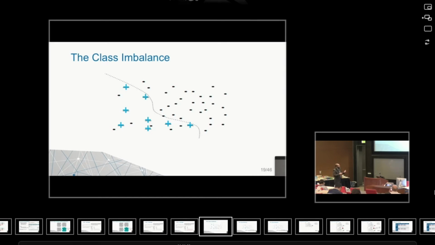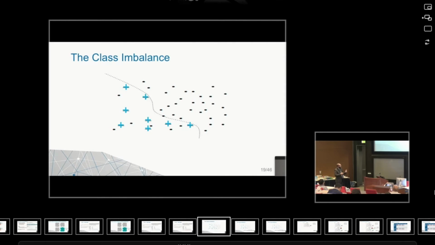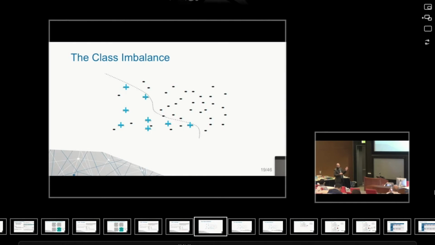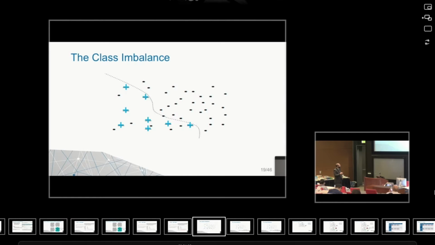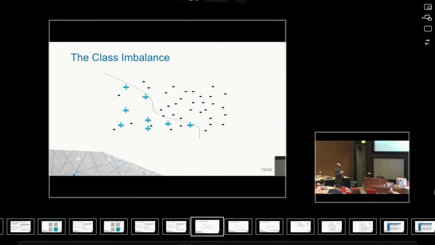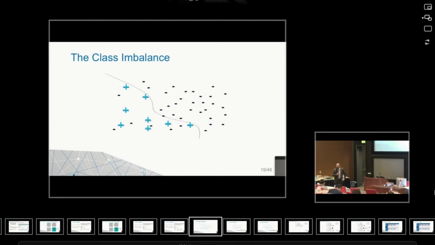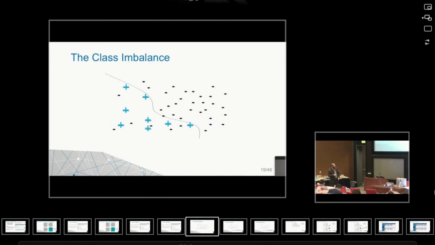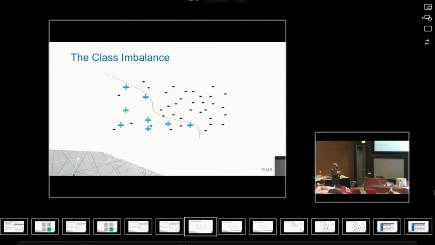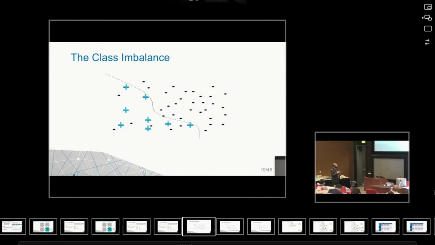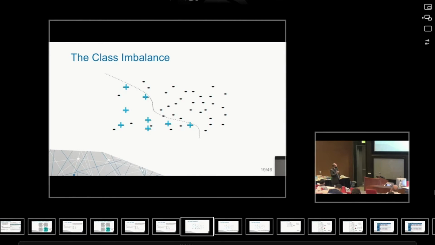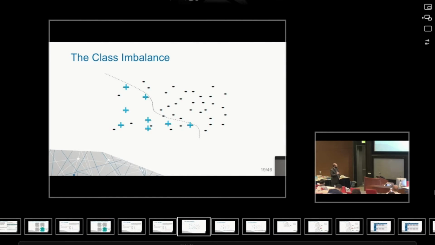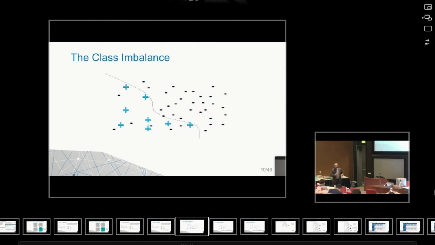So let me explain further. Let's assume now that these black circles are the negative majority class and these blue crosses are the positive minority class samples. Let's assume that we are going to query this point, so we don't know the actual label of this point. We will query it based on a classifier like KNN1, so the first nearest neighbor. In that case, if we check the closest point to it, it would be black, and I would use this point to help me label this point. So it would be black, but it was actually a blue cross sign. So in that case, we are misclassifying a point. We need to handle this problem.